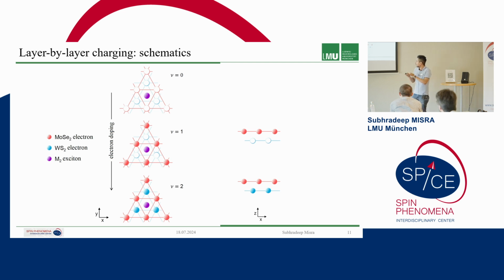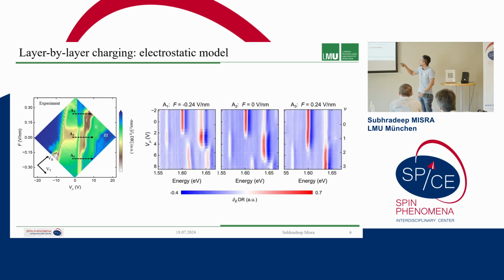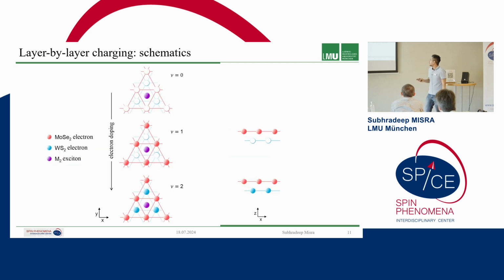We know that these two lattices are not only vertically displaced, but they are also laterally staggered, because if you look at the data here between filling factor 1 to 2, when the tungsten lattice is filled up, there is minute change in the spectra from these excitons which are in MoSe2. That means that the electron filling in the tungsten cannot occur in very close proximity with the moly layer. So they are also laterally staggered. And this can be verified in certain ways, which I will show now.